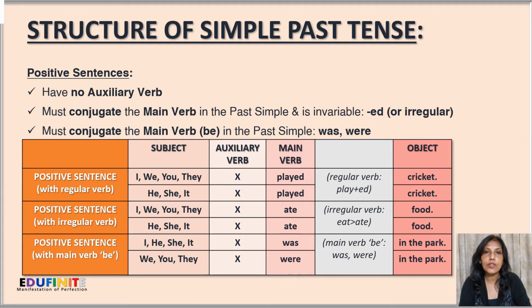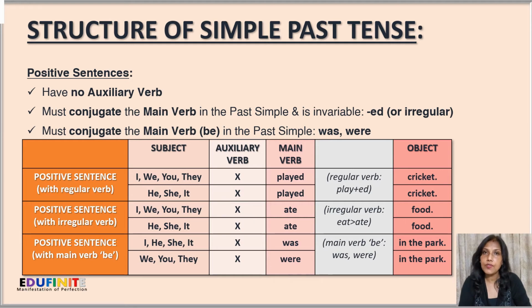Next, for positive sentences with irregular verb. The irregular verb here is eat. So we'll use the second form, which is ate. So the sentence will be like, I ate food, or we ate food, or you ate food, and likewise. Similarly, he ate food, or she ate food, and likewise.